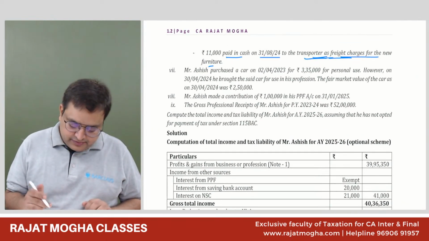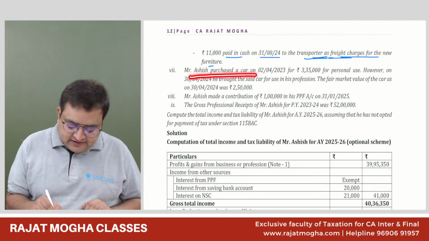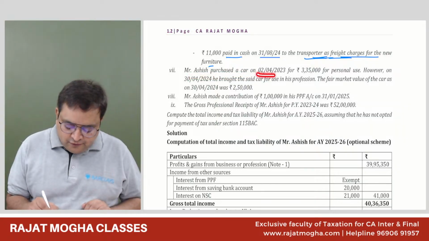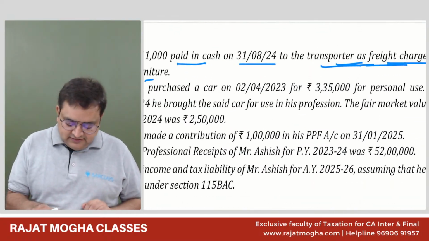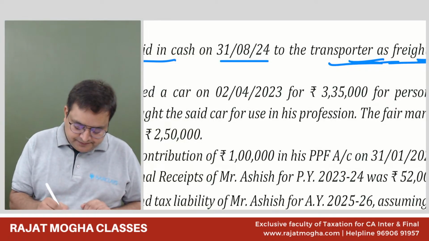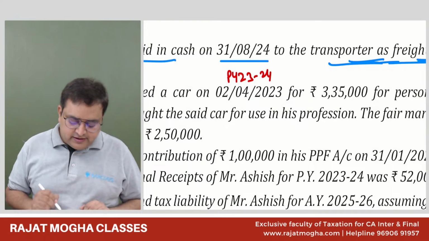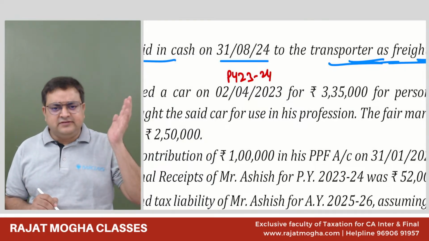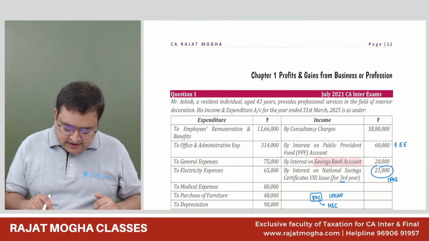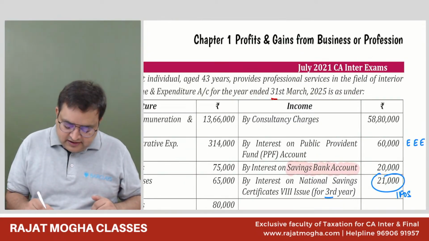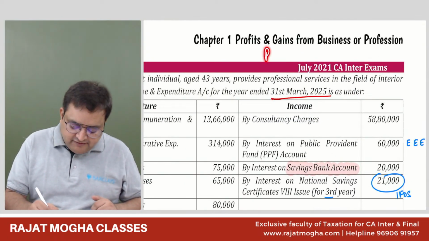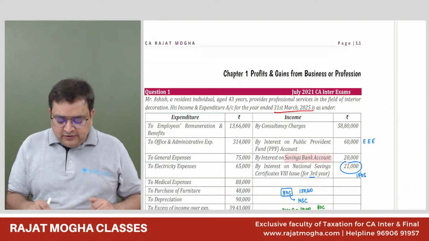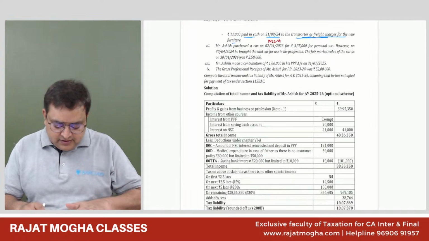Now, Ashish has purchased a car on 2/4/2023. Guys, in which previous year has he purchased the car? In previous year 23-24, right? That is last year. So our current year is ending 31st March 25. So we are doing for the previous year 24-25, right? So he has purchased a car a year back.